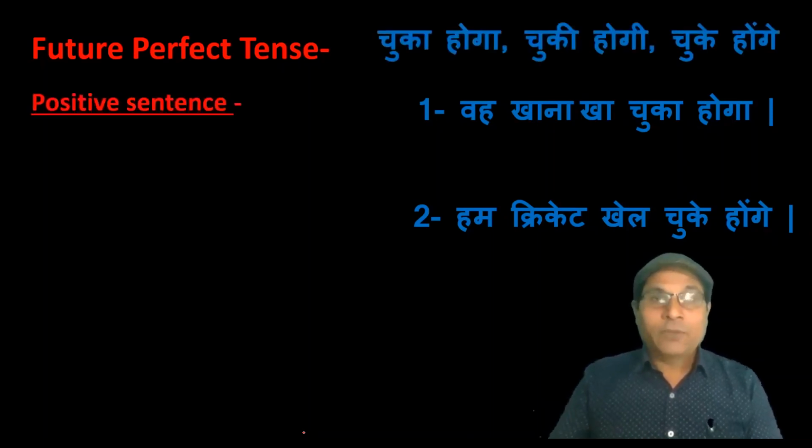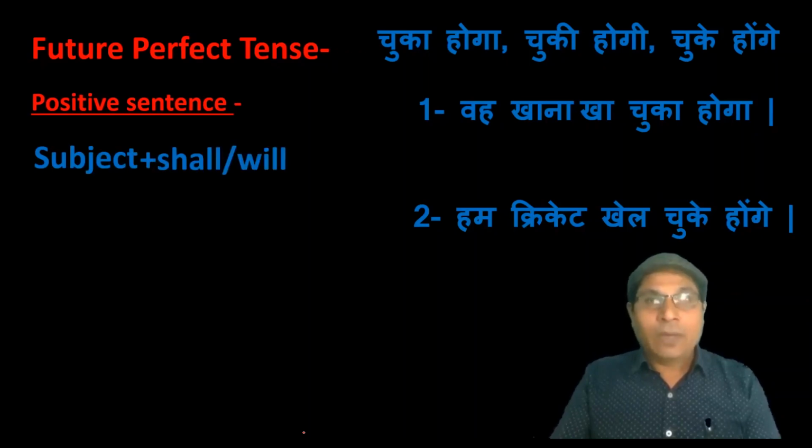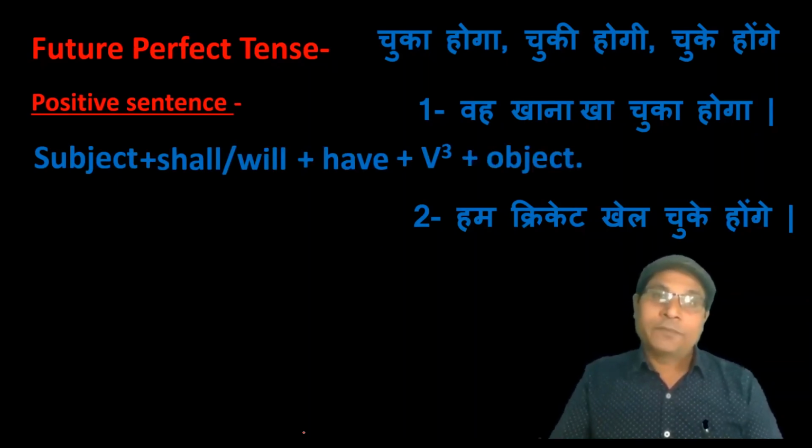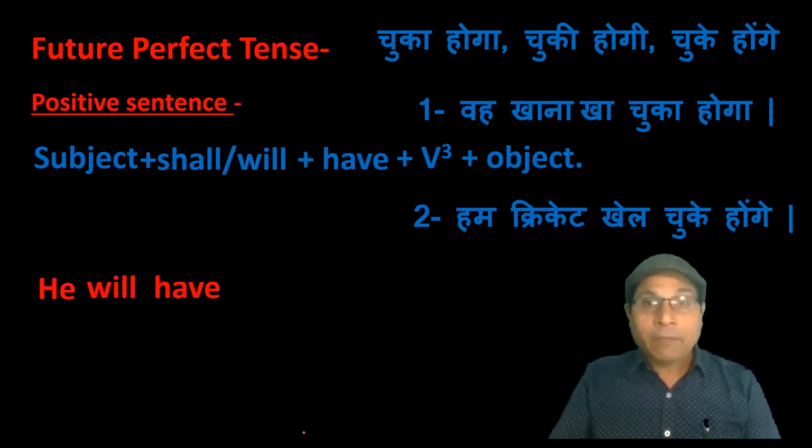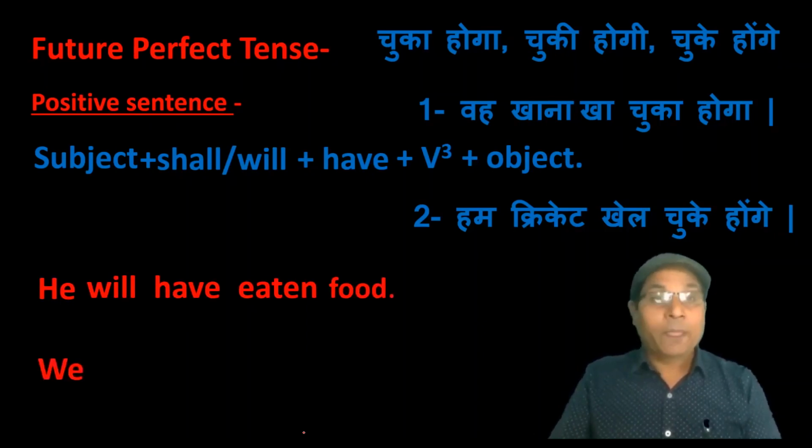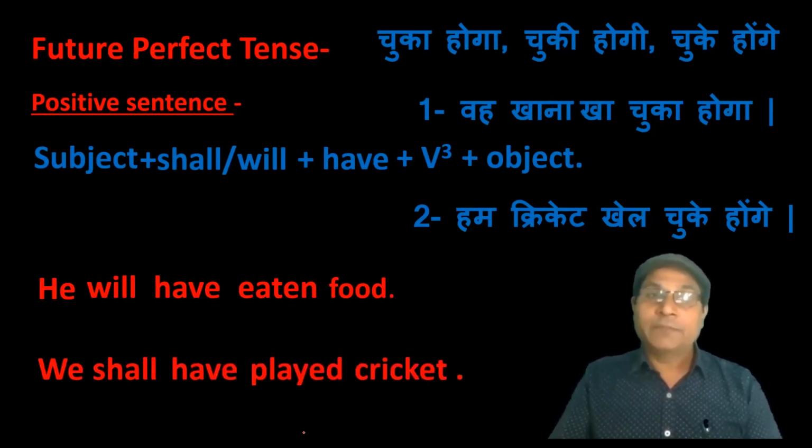These are positive sentence, so we make positive sentence of future perfect tense with subject, then shall or will as a helping verb, then have, then past participle form of the verb, and at last object. Let us try to translate. वो खाना खा चुका होगा. He will have eaten food. हम क्रिकेट खेल चुके होंगे. We shall have played cricket.